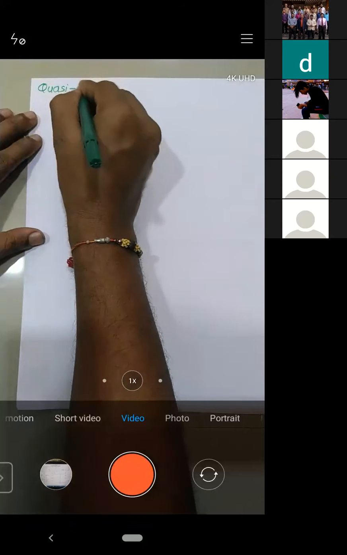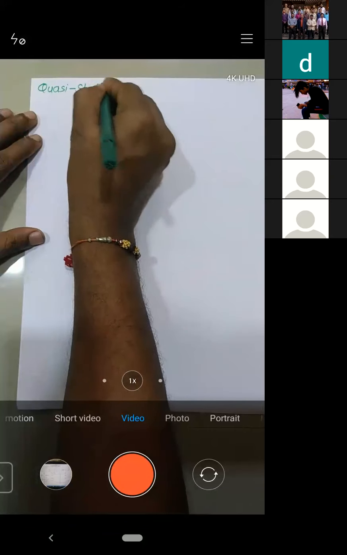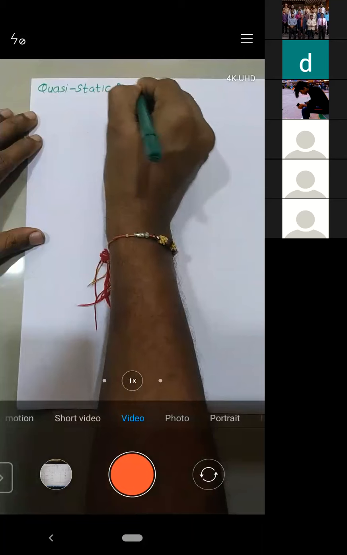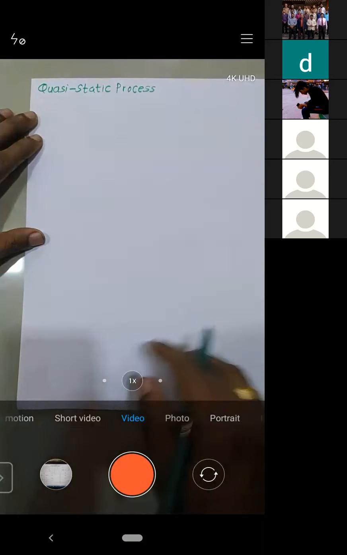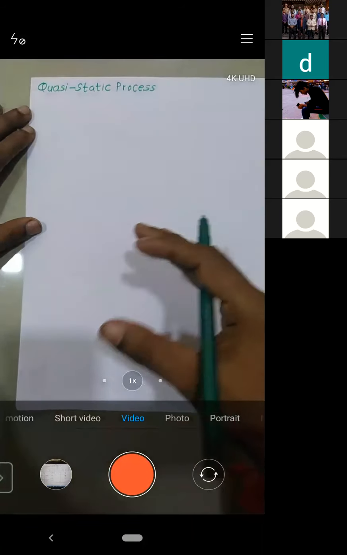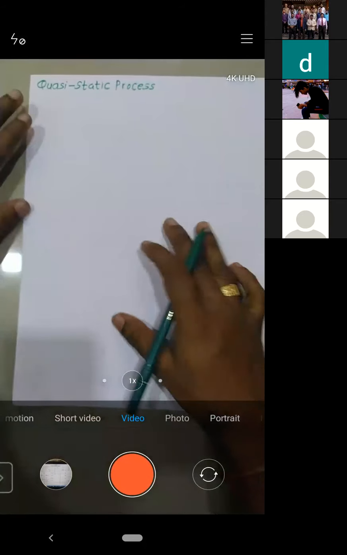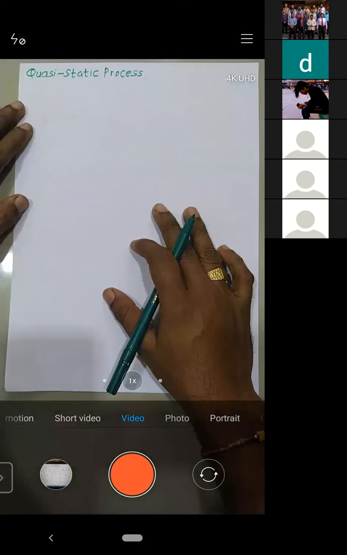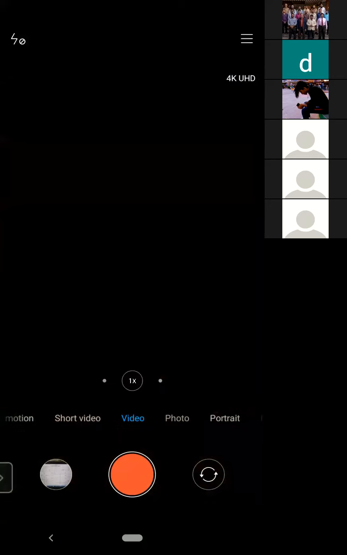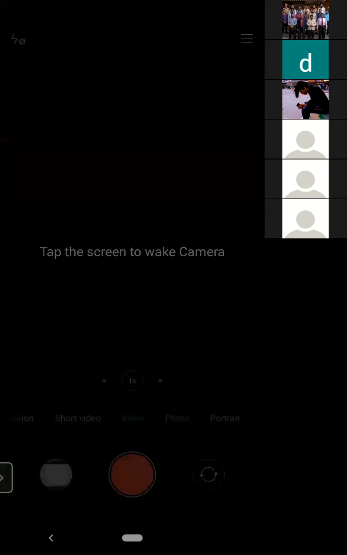And that is what is basically known as the quasi-static process. Try to understand. Quasi-static process. Quasi-static is an infinitesimally small process. Okay, so what is the meaning of that?